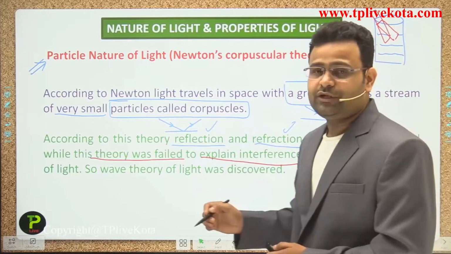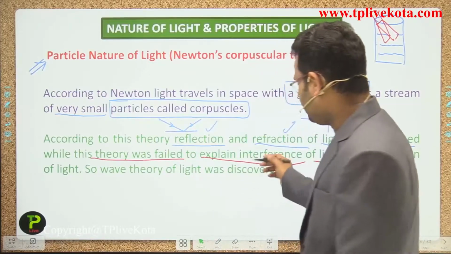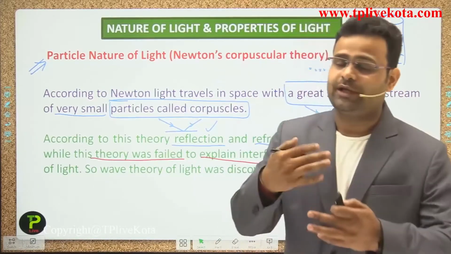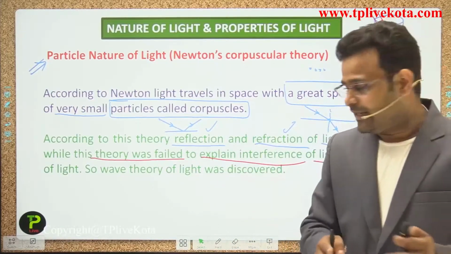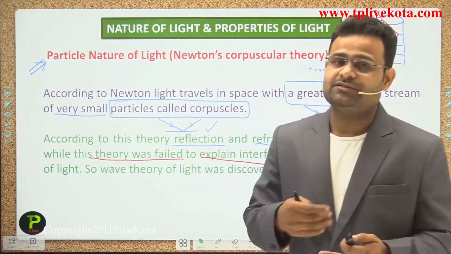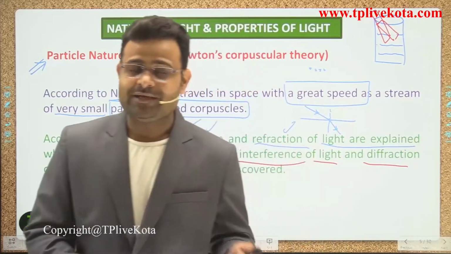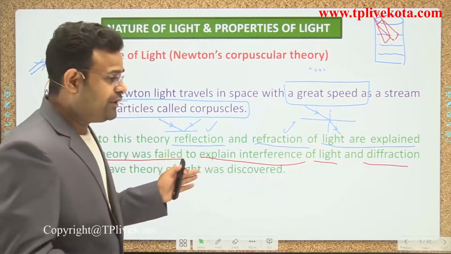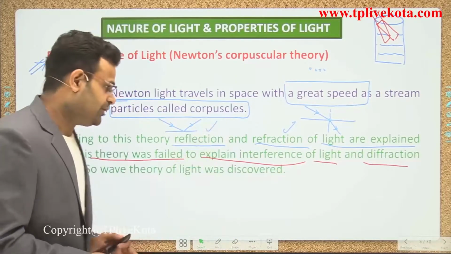Interference means whenever two waves merge, what happens? When that phenomenon was analyzed using that theory, it failed. The theoretical result was different from the practical result. That theory cannot prove the interference and diffraction of light.